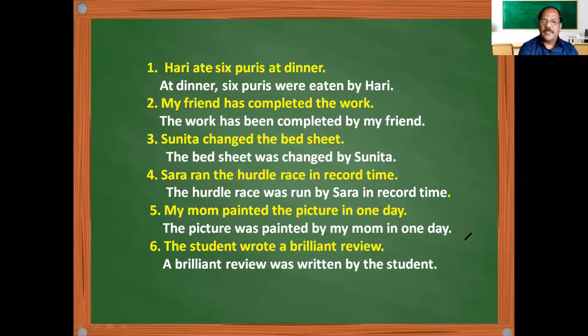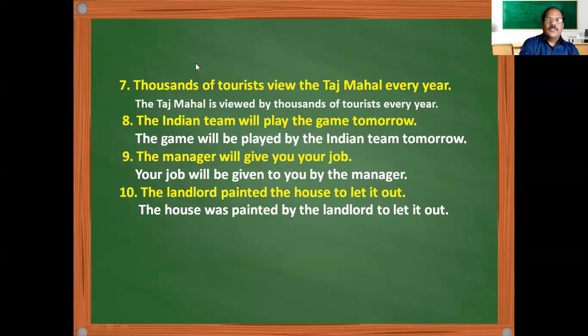Then we proceed further. Thousands of tourists view Taj Mahal every year. So Taj Mahal is the subject here, and since thousands of tourists view is in the present form, we are using a present be form, is viewed, third form of the verb, by thousands of tourists every year. The Indian team will play the game tomorrow. The game is the subject, and will is future tense, so we are using a be form, right?